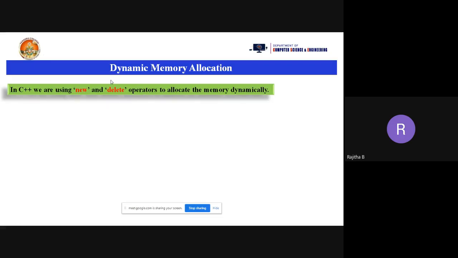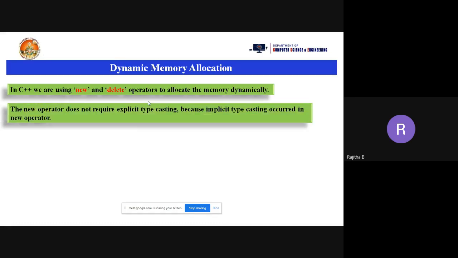For the new and delete operators, we don't have any separate header file. These are included in the iostream header file only. But in the C language, if you are using the malloc, calloc, realloc functions, you need to include the header file alloc.h. In C++, when you are using dynamic memory allocation with the new and delete operators, they are included in the iostream header file by default. So we don't have any separate header file for new and delete.